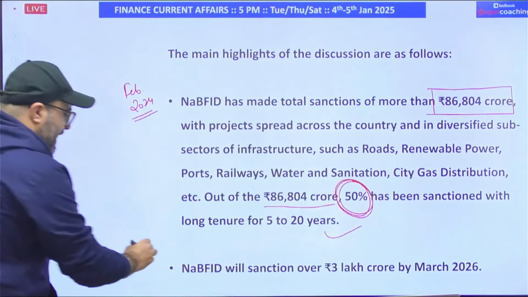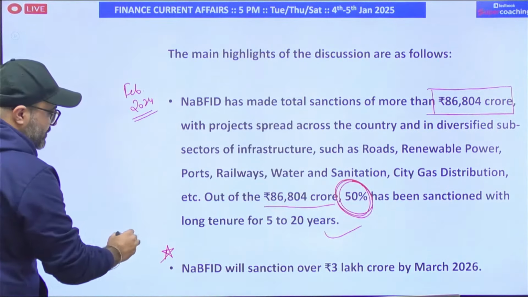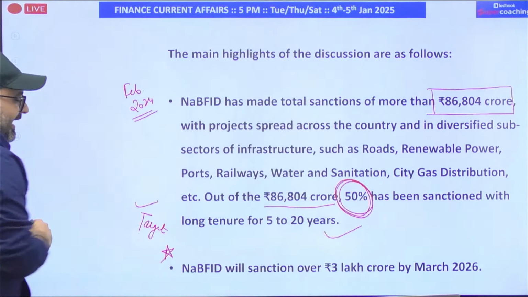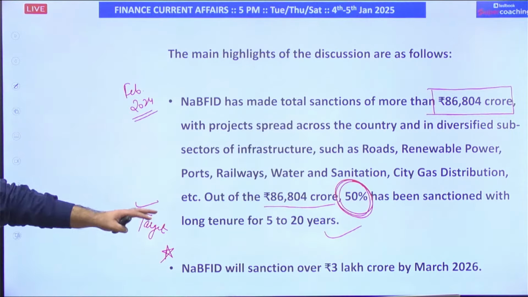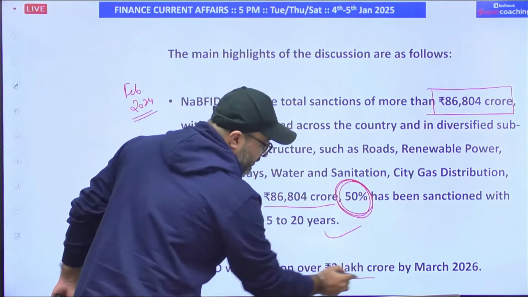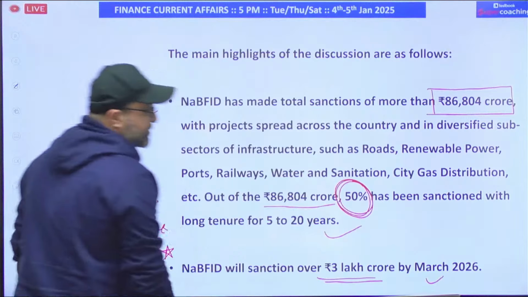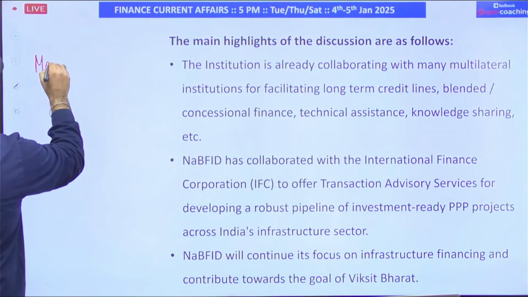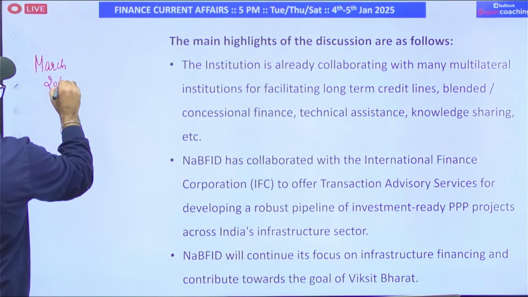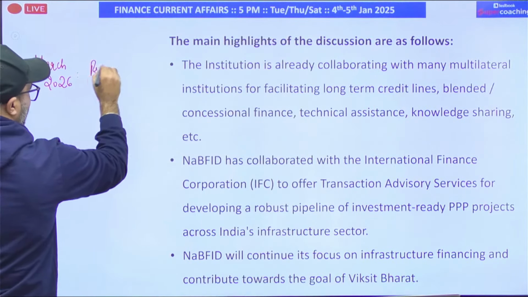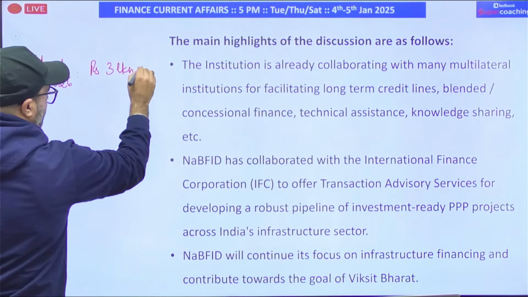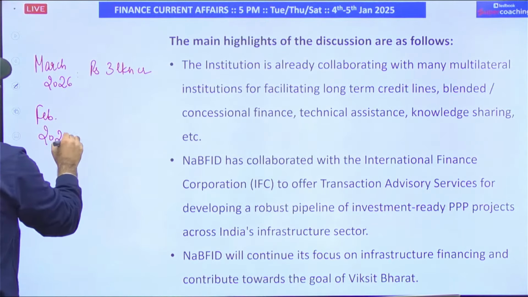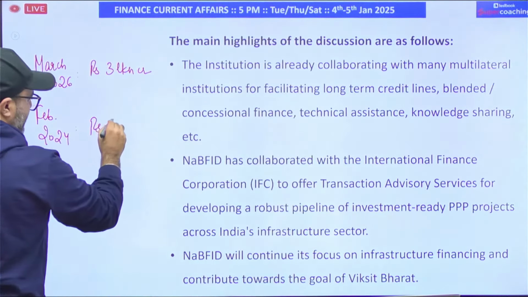Moving on to the next point. This is the target. After giving you the current status, now the target is shared. The target says NABFID will sanction over 3 lakh crore rupees by March 2026. So what you need to note down is, by March 2026, the target of loan is 3 lakh crore rupees, and till February 2024, the total loan disbursed is